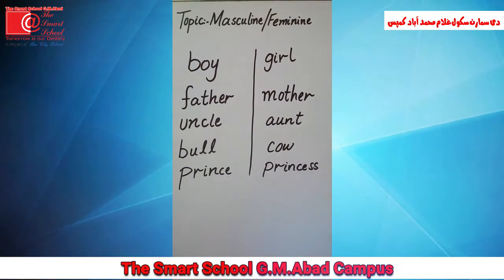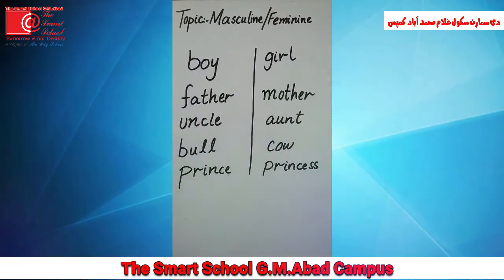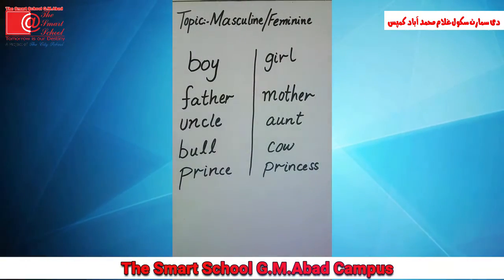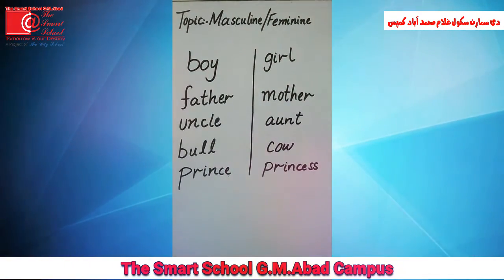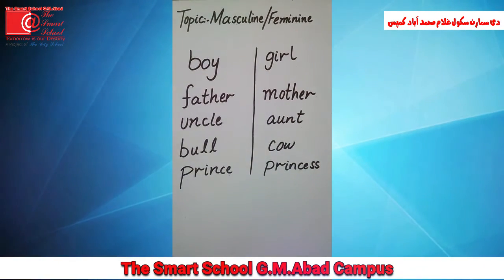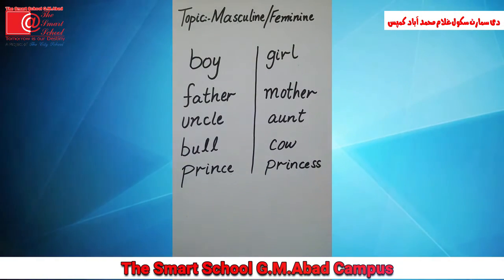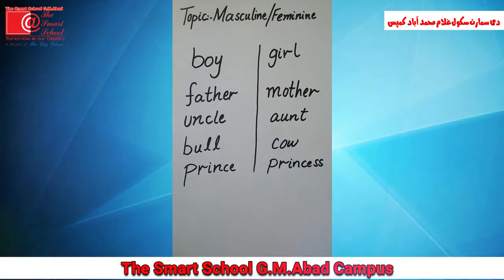Students, today we are going to read about masculine and feminine. Students, masculine nouns are words for men, boys, and male animals. Feminine nouns are words for women, girls, and female animals. Now let's start the reading of masculine and feminine.